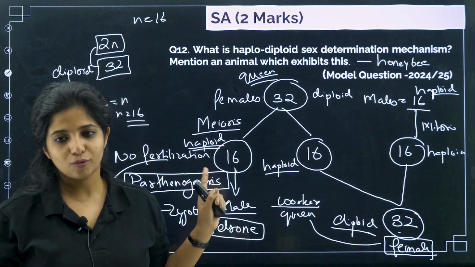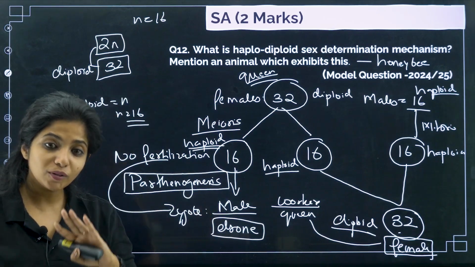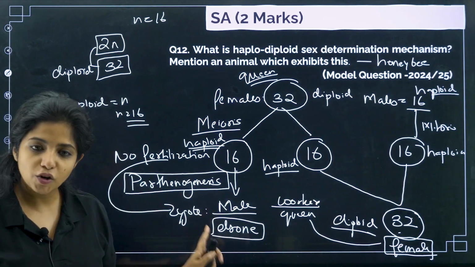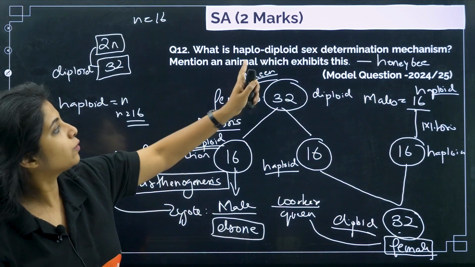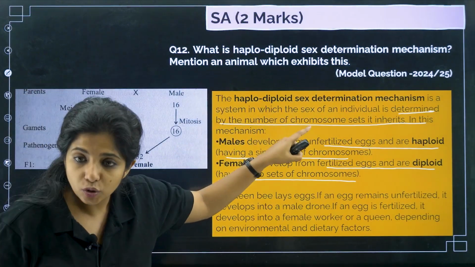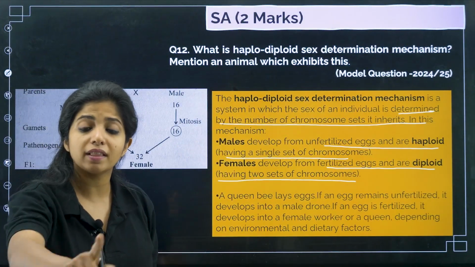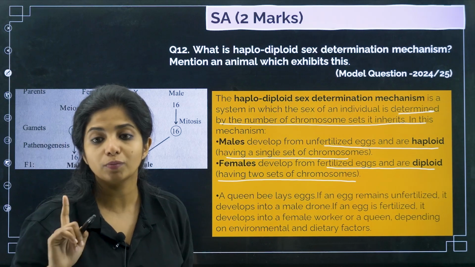That drone will be dying also, but it happens, it has to happen. That's how things work. So the males, all of them, they are drones, my dear children. So what is the haploid-diploid sex determination mechanism? It is where the sex of an individual is determined by the number of sets of chromosomes that it inherits.